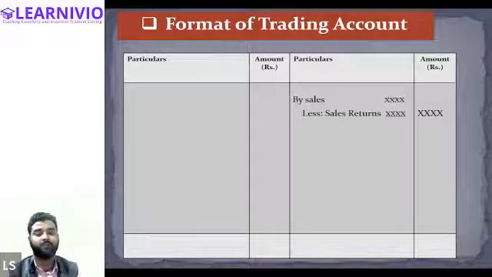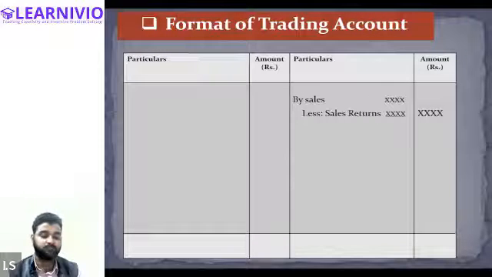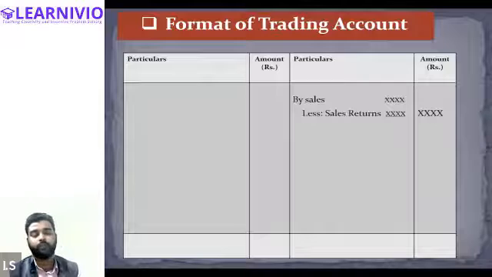Hamad, Halima, and Steve: Yes, sir. Yes, it is clear. So the value of sales will be recorded in the trading account after adjusting the value of the sales return. Is this clear? Say yes or no. Yes, sir.